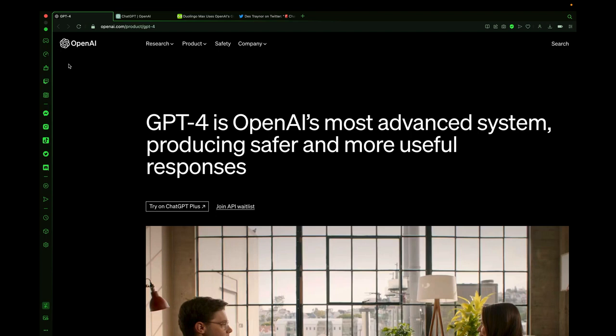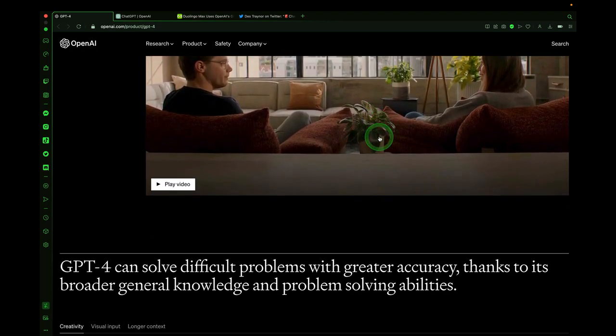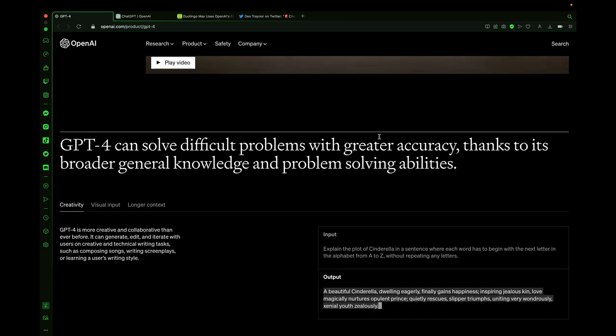Let's get started. What's GPT-4, you may ask? It's OpenAI's newest language model. And as you can see here, GPT-4 is OpenAI's most advanced system, producing safer and more useful responses. This model is much more powerful than ChatGPT 3.5, and it can solve difficult problems with greater accuracy. So let's check it out.